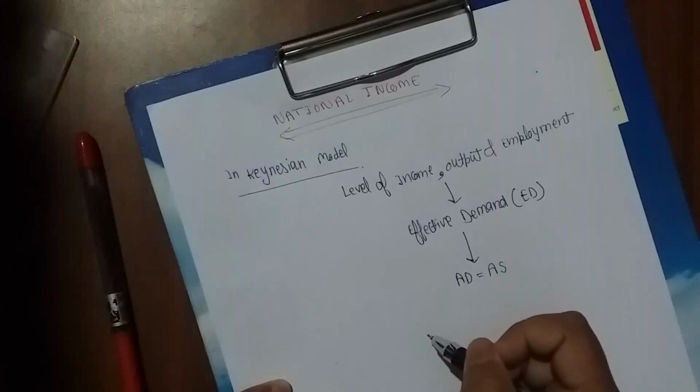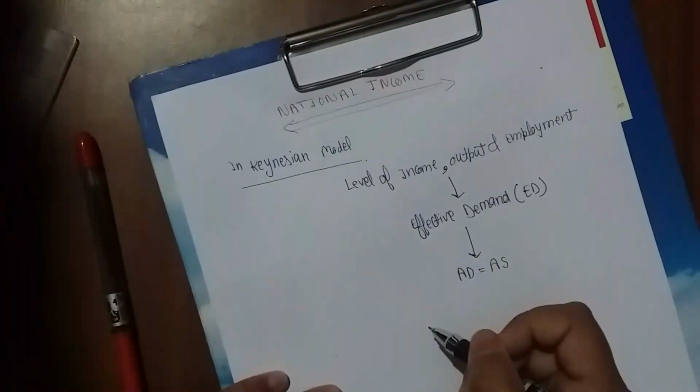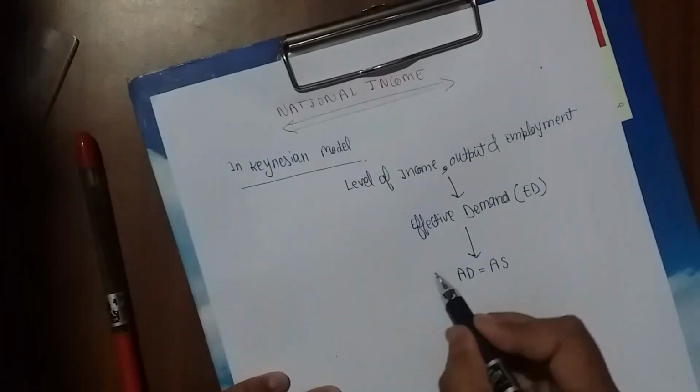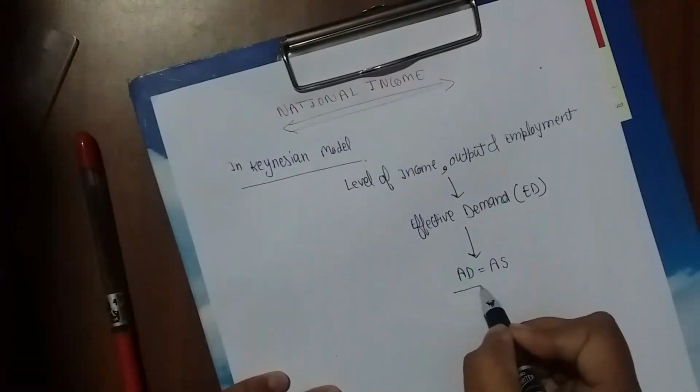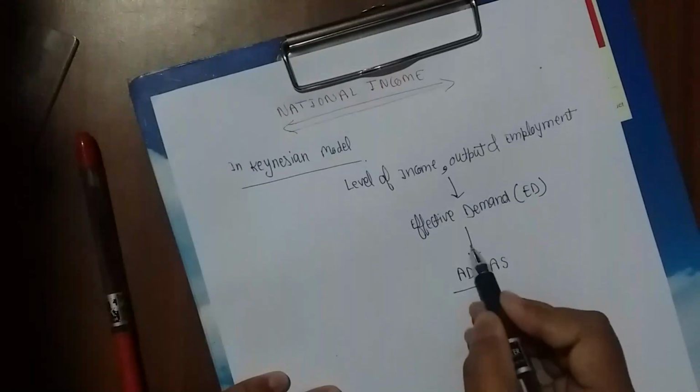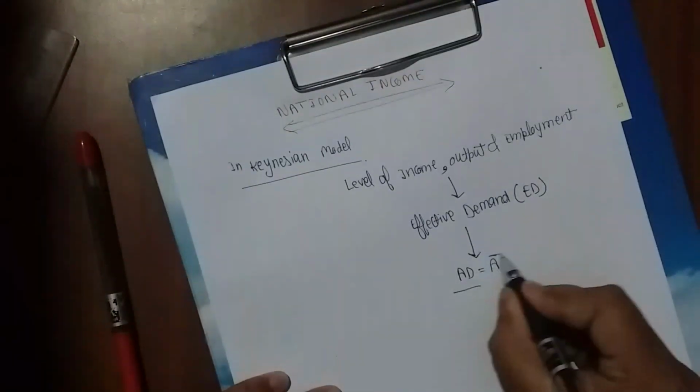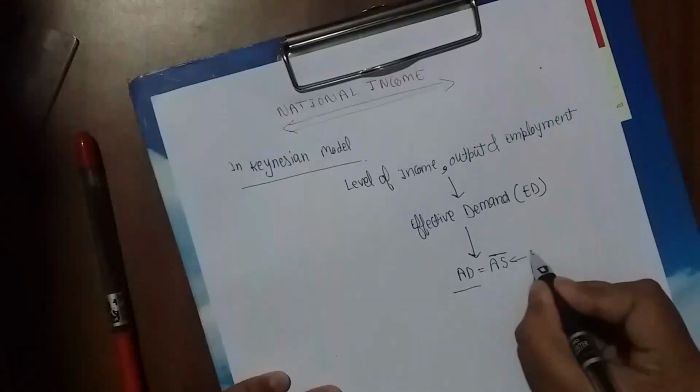According to Keynes, aggregate supply is constant in short run, so aggregate demand is the only determining factor of effective demand. It remains constant in short run.